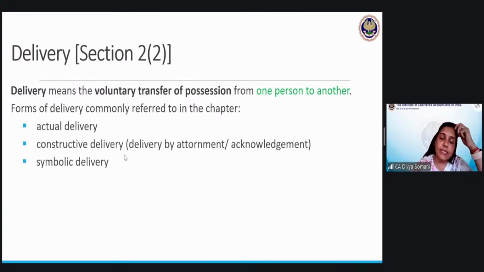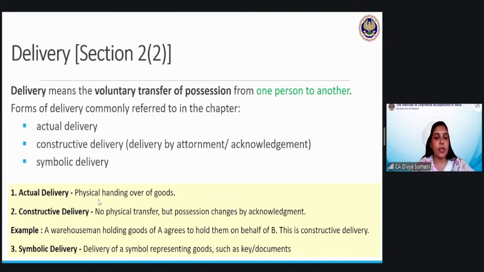The third one, that is constructive delivery. What is this constructive delivery? We will understand this by example. So let me check here whether we have the definitions. Okay, yeah. So actual delivery, physical handing over of the goods. Second is the constructive delivery. Here there is no physical transfer, but possession changes by acknowledgement. So how does this happen? Let us see this example.